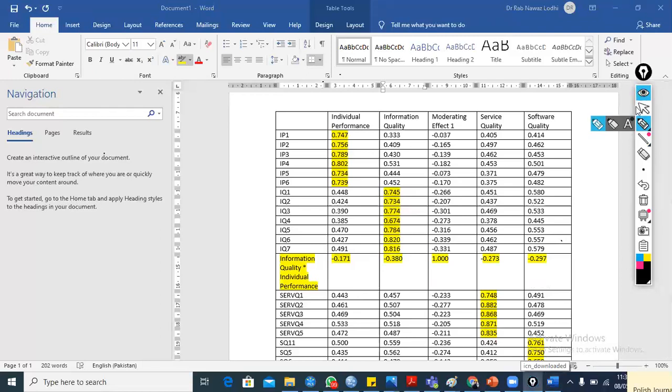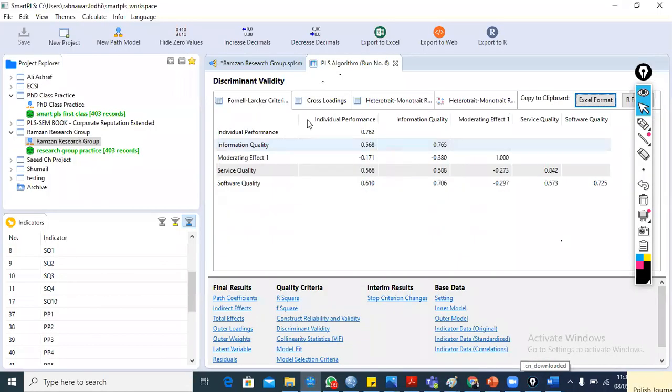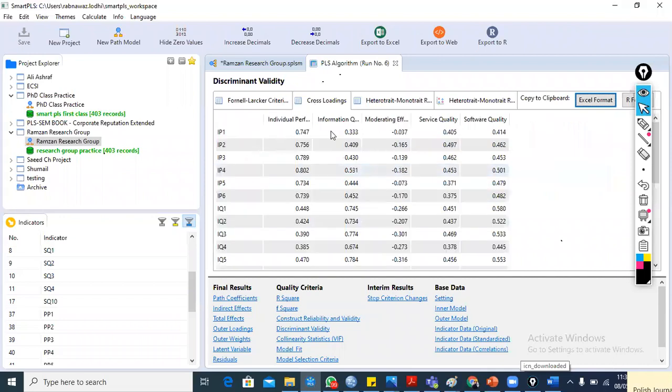So we already tested the construct-wise discriminant validity through the Fornell-Larcker criteria. We also confirmed the item-wise discriminant validity through cross-loading values. When we cross-load the values, there is no significant cross-loading value. Significant cross-loading values mean that if the item is showing more loading in other constructs which are totally irrelevant, not relating to that particular item.